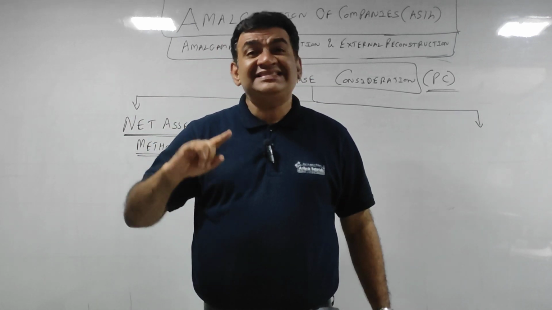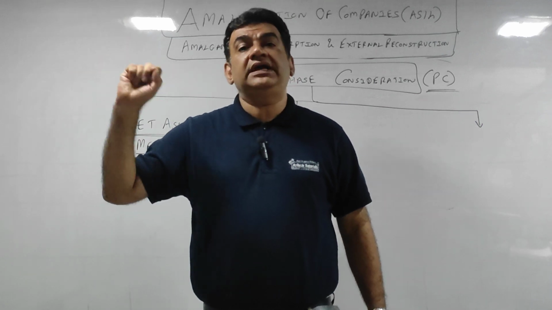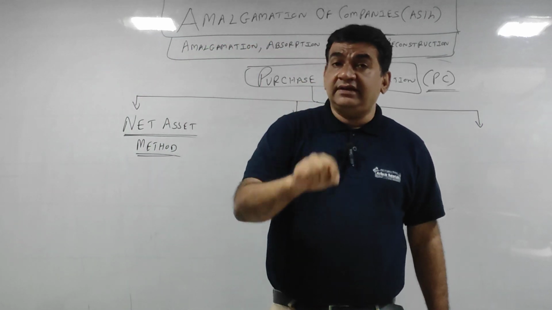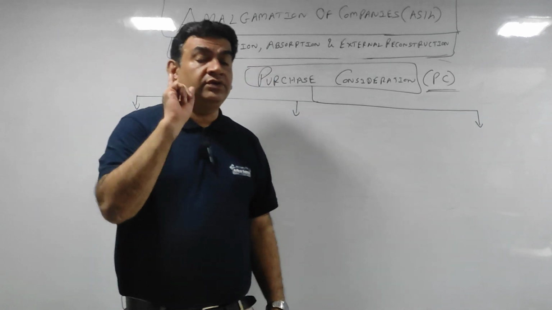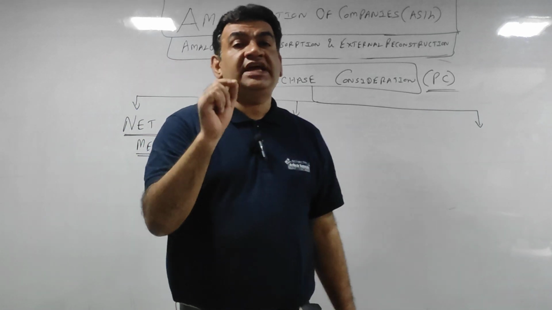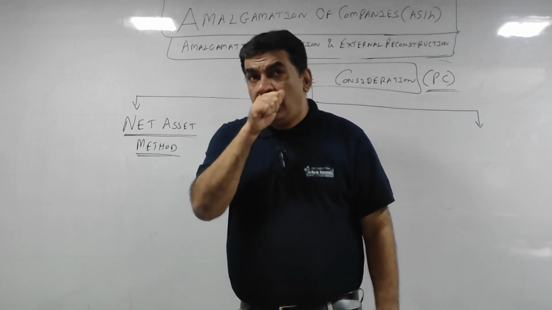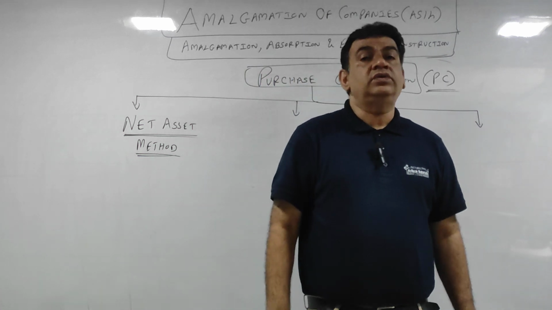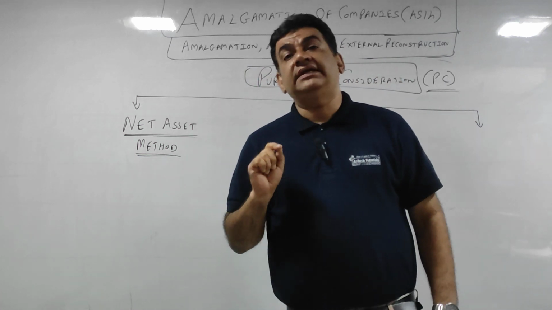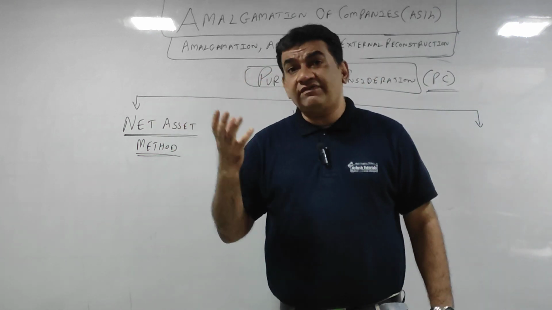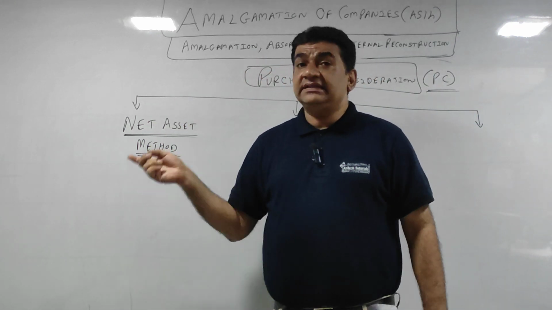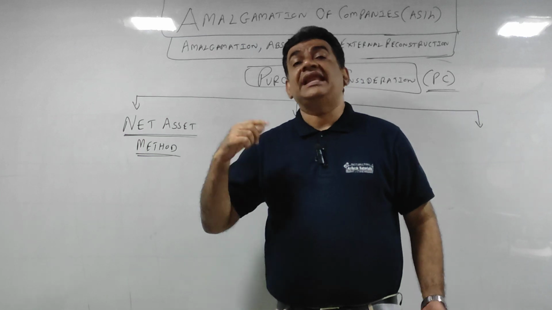So external means that which is payable to the outsiders, and it will not include share capital and reserves. So from the value of assets, deduct the value of external liabilities.